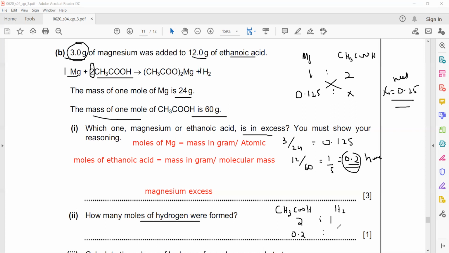So how many moles of hydrogen will there be? X. Because this is the one which we need, this is not what we have. We have only 0.2 moles. So 2:1 is the ratio. If we have 0.2, then X moles will be there. Cross multiply. So X will be 0.2 divided by 2. That is equal to 0.1 mole.